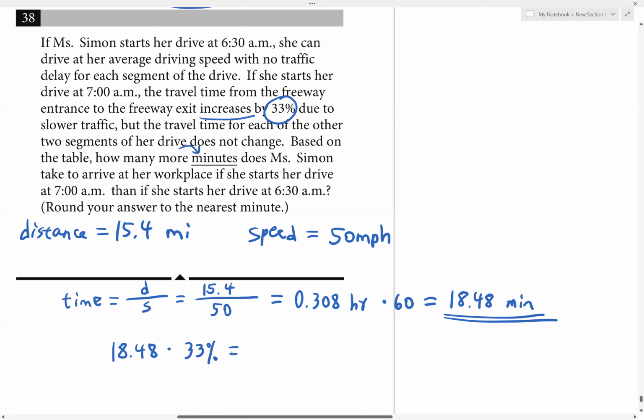Times 33% is the same as multiplying by 0.33 in decimal form.